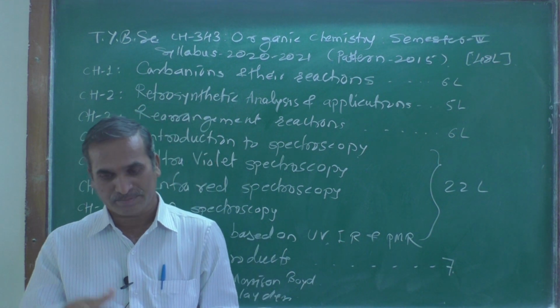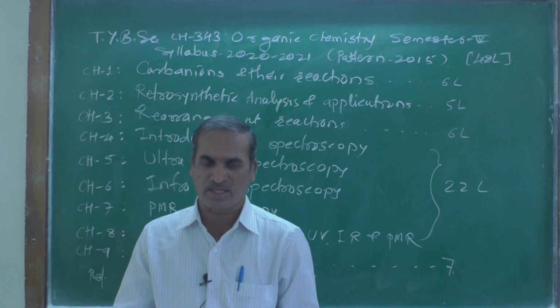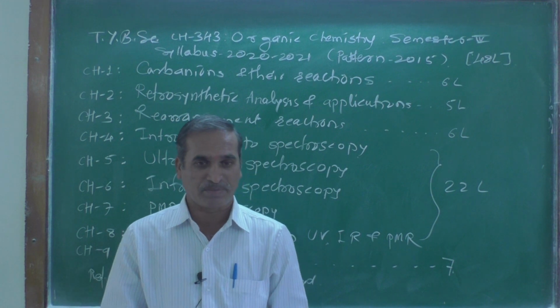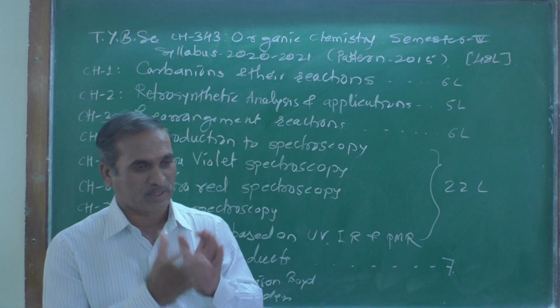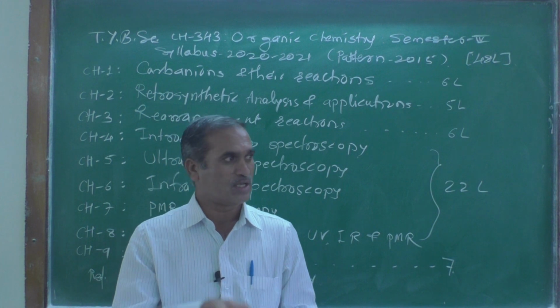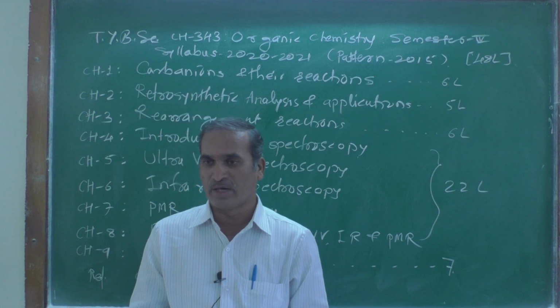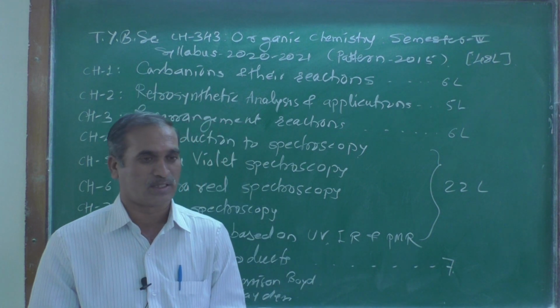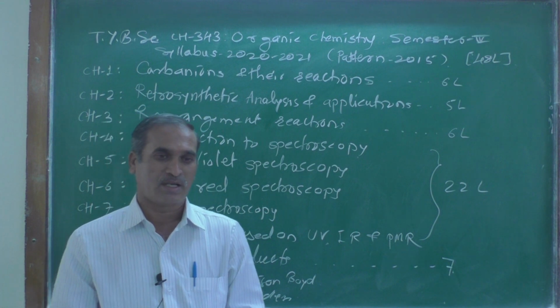As we know, at TYBSc level there are 6 papers. Paper number one, CH341, is physical chemistry.